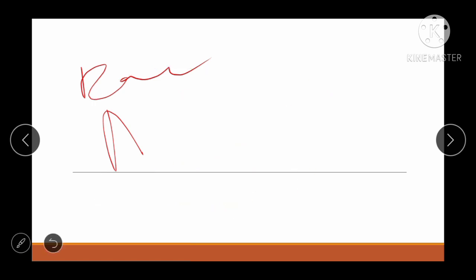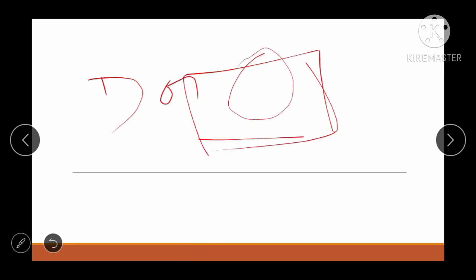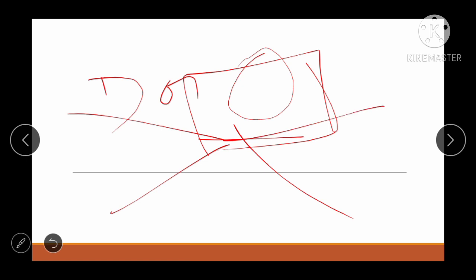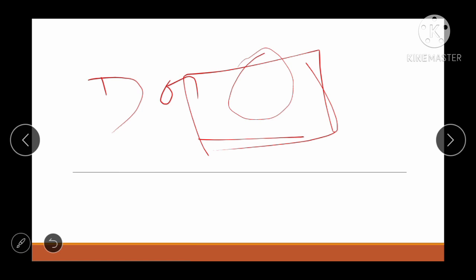But donor is O. He can give blood to any blood group type. So universal recipient blood group is AB, and universal donor blood group is O. Next question is a person of blood group AB can give blood to only AB. He can give blood to only AB but can take blood from all blood groups. You can say selfish blood group.